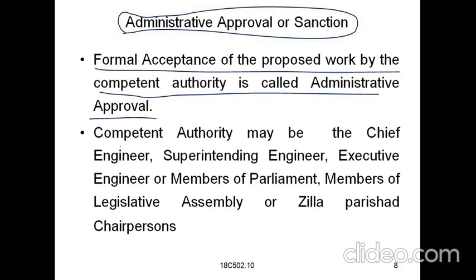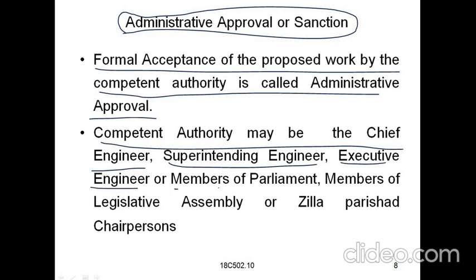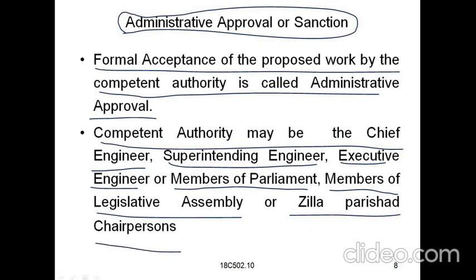And next, who will be the competent authority? The competent authority may be the chief engineer, superintending engineer, executive engineer, or members of parliament, members of legislative assembly, or Zilla Parishad chairpersons. These are the competent authority persons, and they can give the administrative approval.